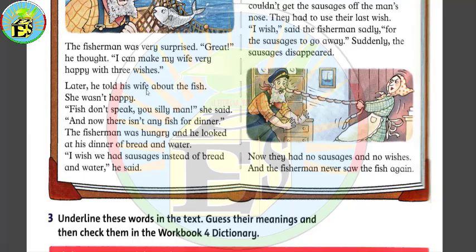Later, he told his wife about the fish. She wasn't happy. "Fish don't speak, you silly man," she said. "And now there isn't any fish for dinner." The fisherman was hungry and he looked at his dinner of bread and water. "I wish we had sausages instead of bread and water," he said.